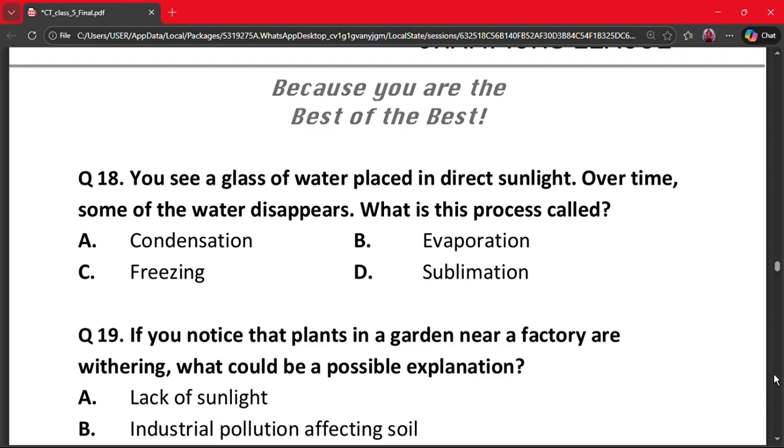Next question is question number 18. You see a glass of water placed in direct sunlight. Over time, some of the water disappears. What is this process called? A, condensation. B, evaporation. C, freezing. D, sublimation. The correct answer is B, evaporation. Heat converts water into vapor. The process is called evaporation.